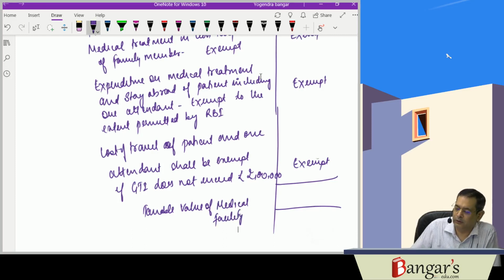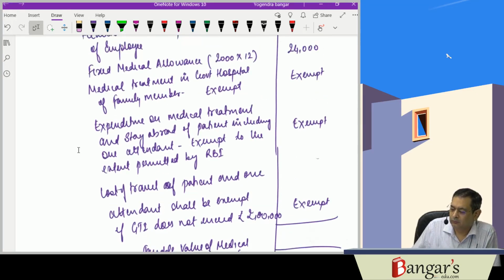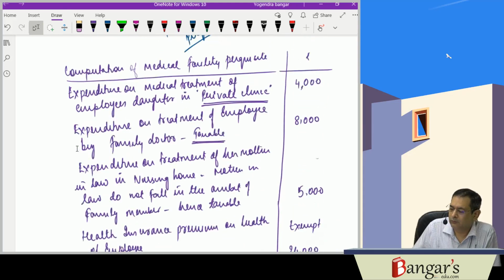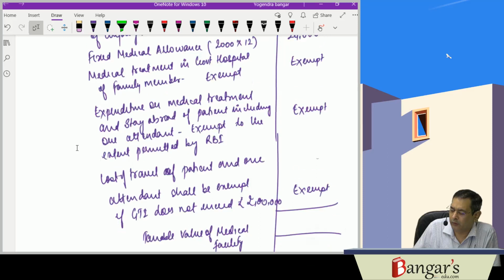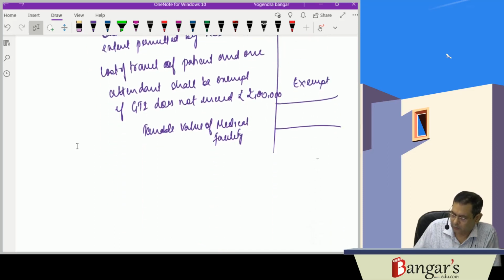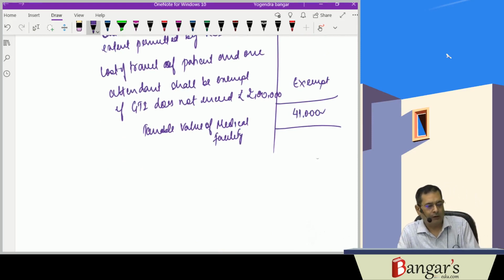The taxable value of medical facility will be how much? 41,000 rupees. 41,000 rupees is the taxable value of the medical facility. So this we have discussed.